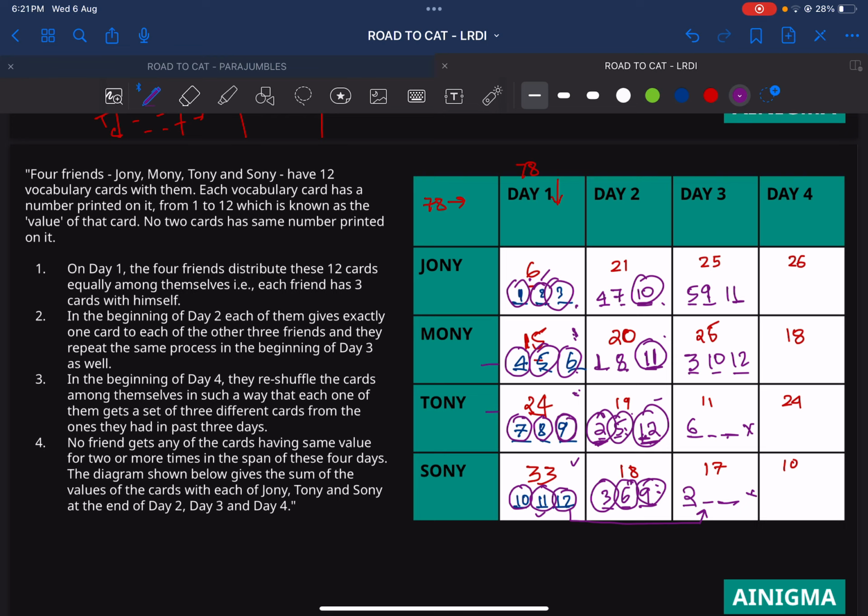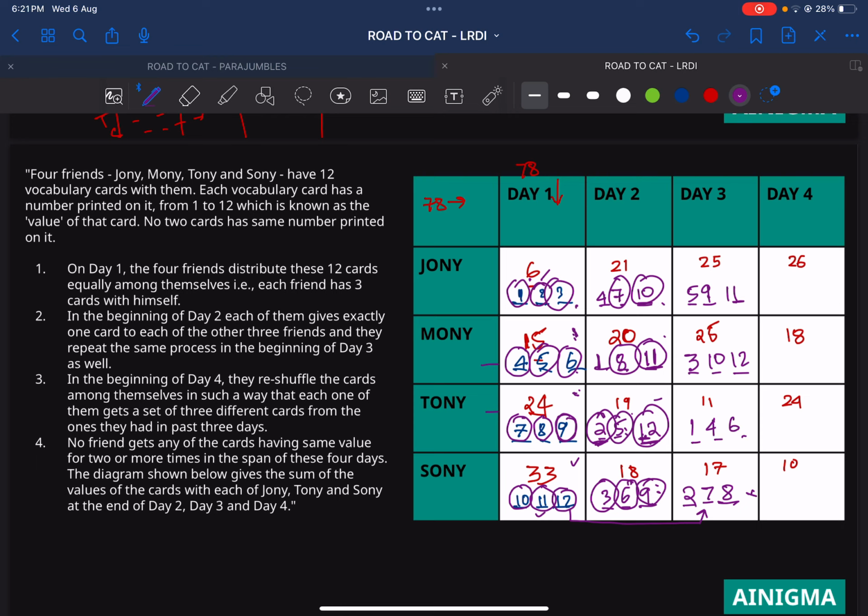Now we have to make 15 from two numbers. The only way to make 15 is 7 and 8. So this value has a 7 and this value has an 8. So 8 and 7 are completed. And I will substitute the values as 1 and 4. So 4 and 1 is 5, and 5 and 6 is 11. I will write an increasing sequence, so this value is 1, this value is 4, and this value is 6. So this is also completed.